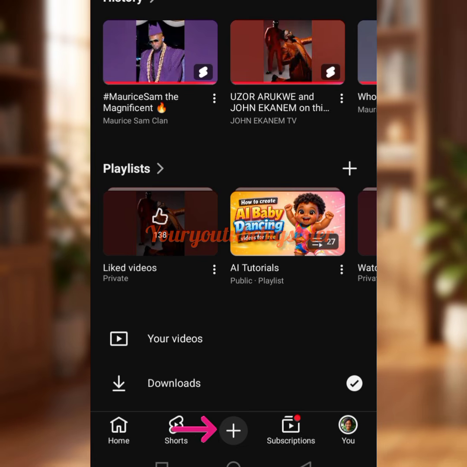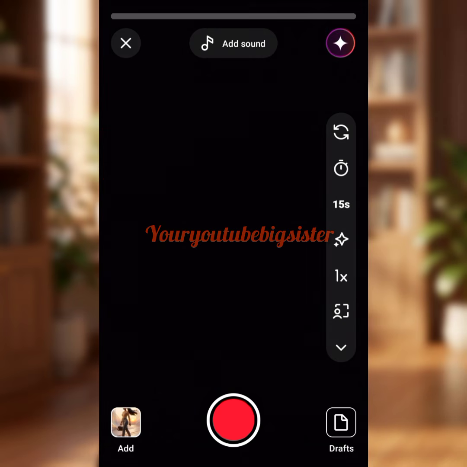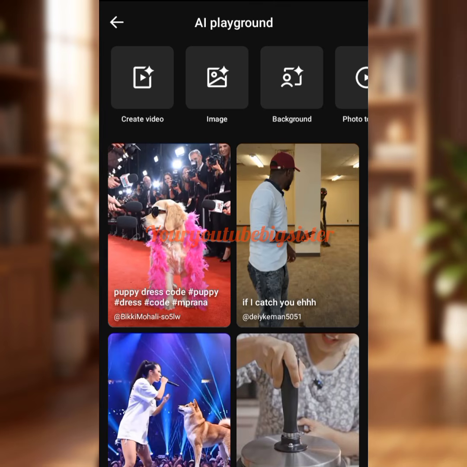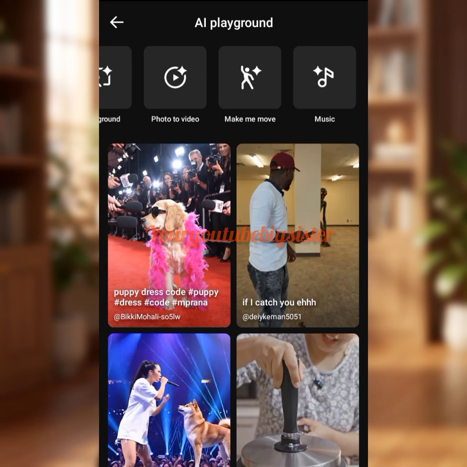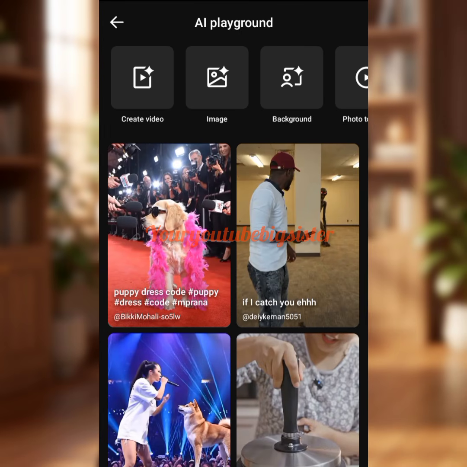Then you go over and click on this plus sign here. Then you go to shorts. Make sure that you are in shorts, right? Then you see this icon here, this Gemini icon here. You tap on it, right? Yes. Then you will see create video. You see image, background, photo to video, make me move, music, right? This is a new feature in this YouTube space. So what you have to do is to tap on create video.